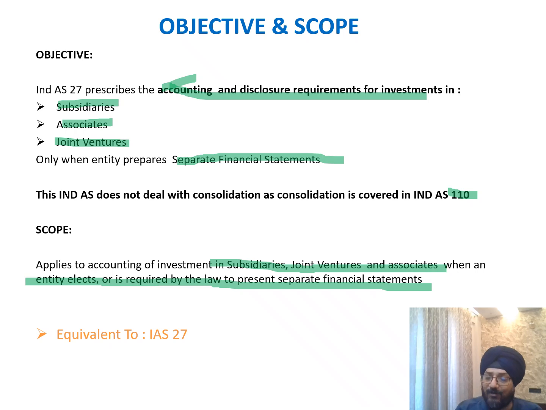It requires how the accounting and disclosure of the investment is done, and if at all it is necessary for that entity to prepare the standalone financial statement, then it is required. But if there is no compulsion, then there is no requirement for this SFS. In that case, the parent entity, if it has control over the investee, in the form of substantial interest or by way of control in the form of a subsidiary, then it has to prepare the consolidated financial statements. So we'll quickly move to the next slide to understand the definition and the purpose of SFS, which is the standalone financial statement.